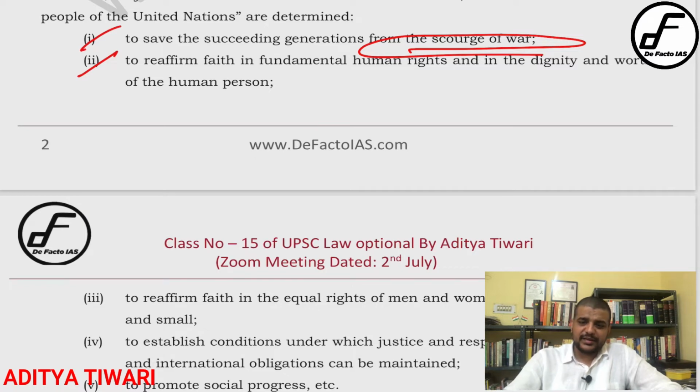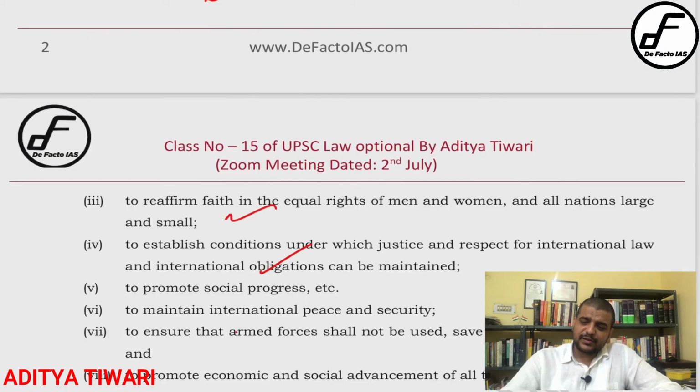In the first line, you simply write down: to save succeeding generations from the scourge of war. These principles can be used to support any question which requires a philosophical argument saying that the UN has done this or that. So you should remember by heart the objectives, principles and preamble of the United Nations Charter. At least have a read about it. That makes your answer look very good.